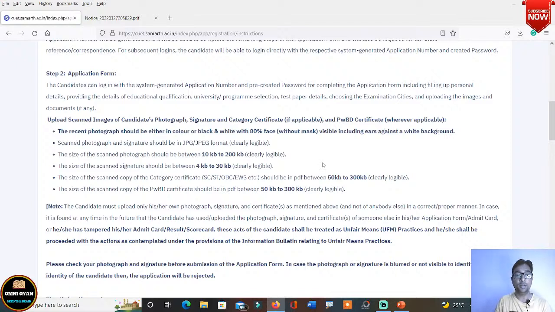The size of the scanned copy of the category certificate, you have to submit your SC ST OBC certificate also. Okay, these certificates, or if there are any other caste certificates that you have, you have to submit in PDF format, and the size is 50 KB minimum and 300 KB maximum and clearly legible, मतलब पूरा साफ होना चाहिए वो. The size of the scanned copy of the PWBD certificate, if you have any physical disability, should be in PDF between 50 KB to 300 KB, again clearly legible.